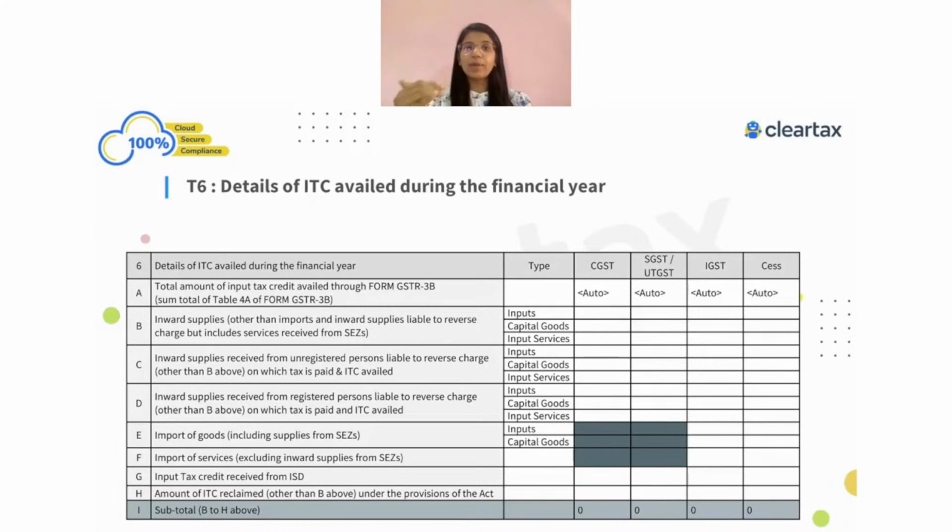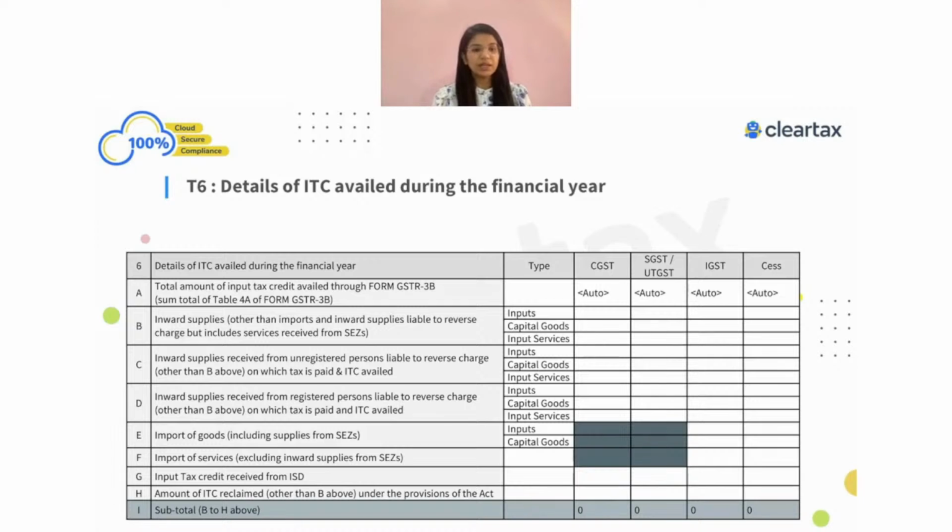When we see how the government auto-populates the information, they show the credit note which has been issued under the ITC reversal others, rather than showing that as a net figure in your table number 4A5 itself. That is not how it is shown. It's shown under the ITC reversals others. But now when you look into 6A, it refers to the ITC which you have claimed, and it does not have the impact of the ITC reversal. That is one important part which you should always keep in your mind while filling your GSTR-9.